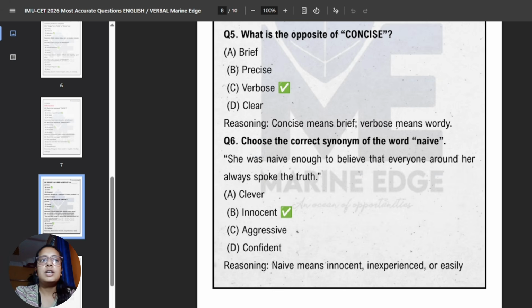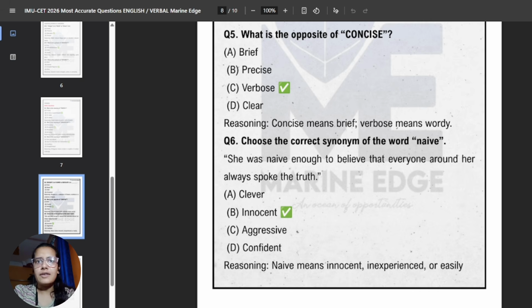The next one is, choose the correct synonym for the word naive. First of all, what is naive? Naive describes a person who is very innocent, inexperienced, or too trusting. So what is the synonym? Clever?